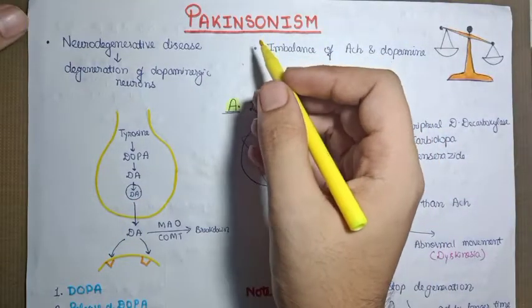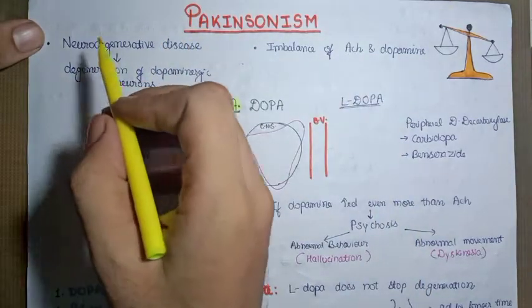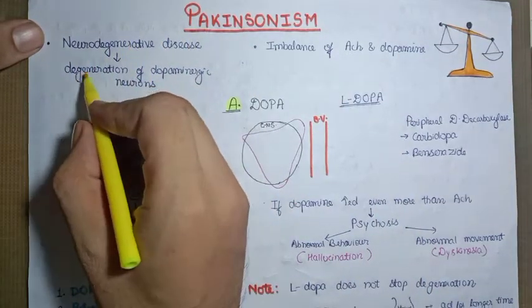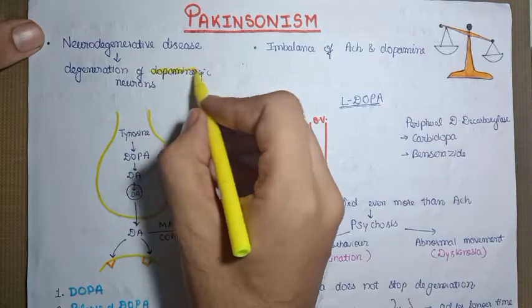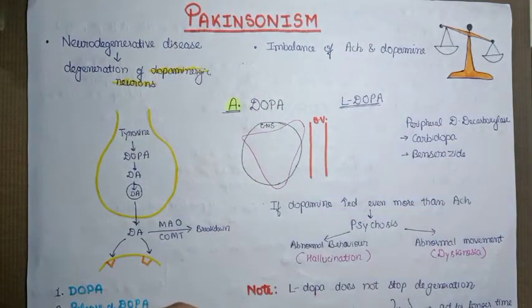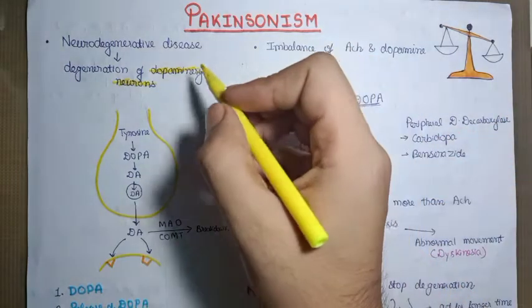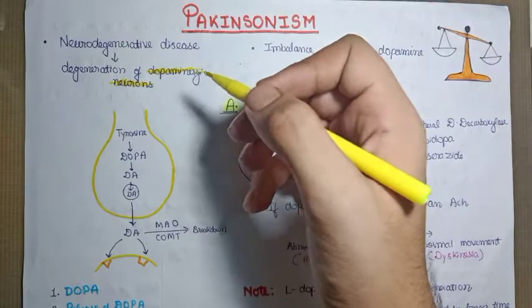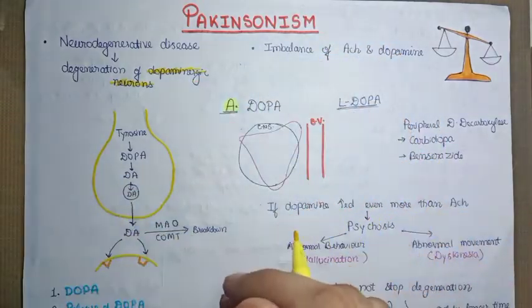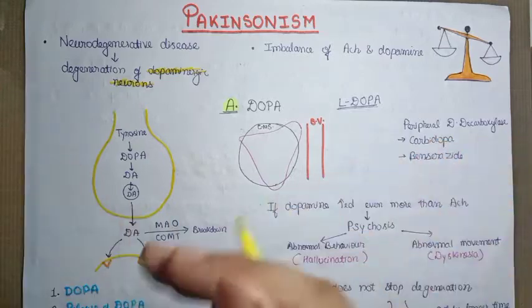Basically, Parkinsonism is a neurodegenerative disease. As the name suggests, it's neurodegenerative. That means there is a degeneration of the dopaminergic neurons. Neurons, depending upon the types of neurotransmitter they secrete, can be classified into cholinergic or dopaminergic. So there is a degeneration of the dopaminergic neurons. Due to this, there is an imbalance between the synthesis of acetylcholine and dopamine.